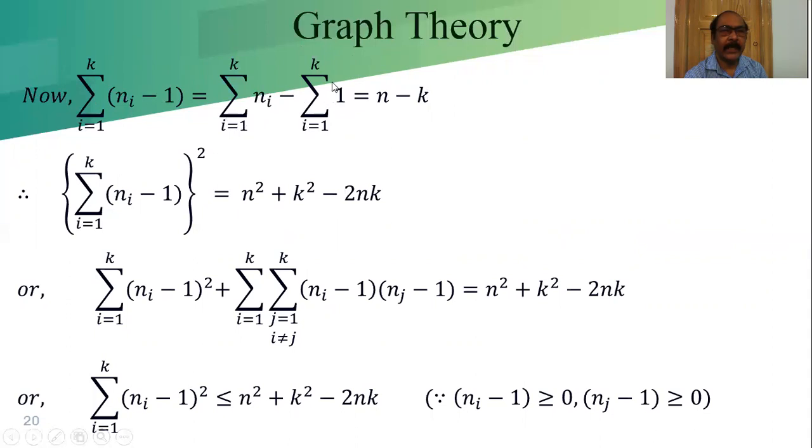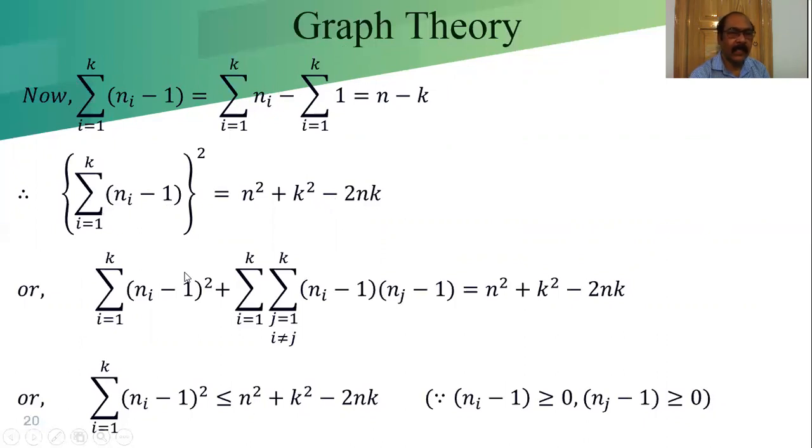So it is k times 1, and the summation of ni is n. So this is n minus k. This is clear from that. Now we are taking the square of that: summation i equal to 1 to k of (ni minus 1) whole square. So from this side we will get n square plus k square minus twice nk.